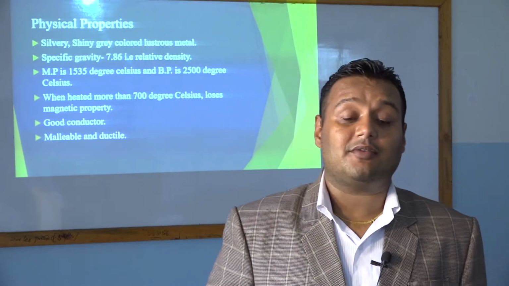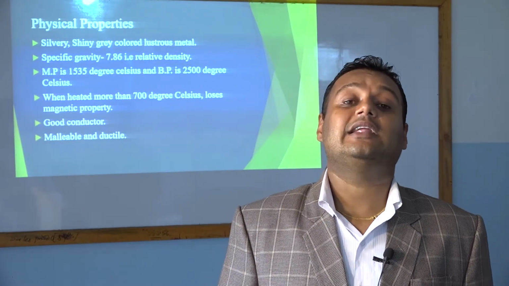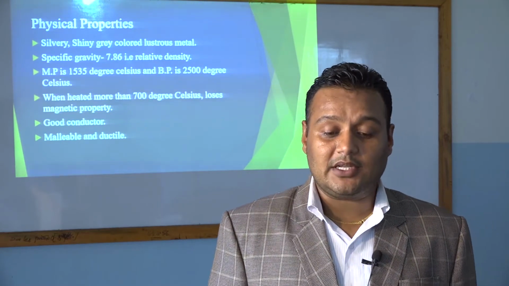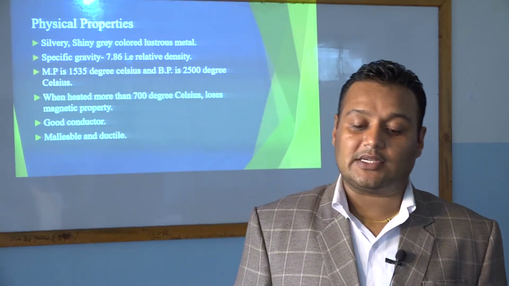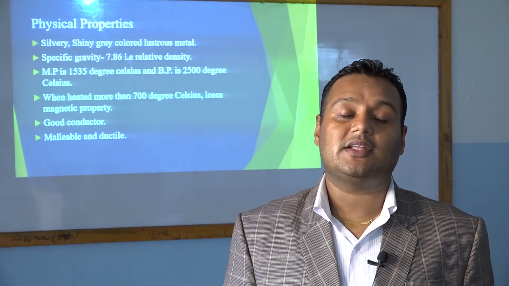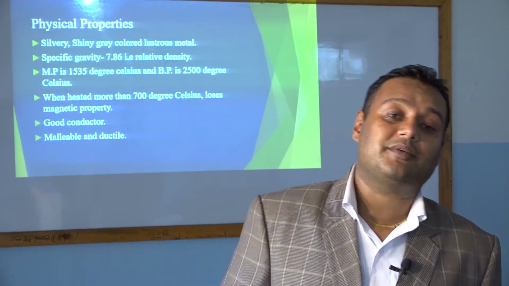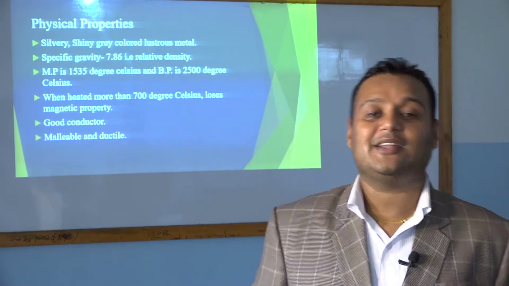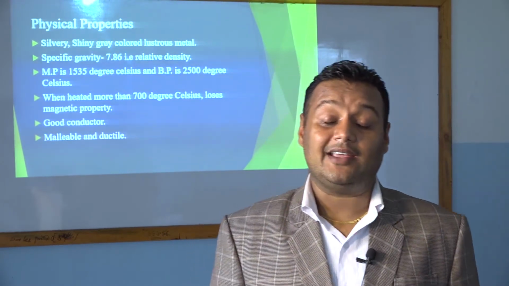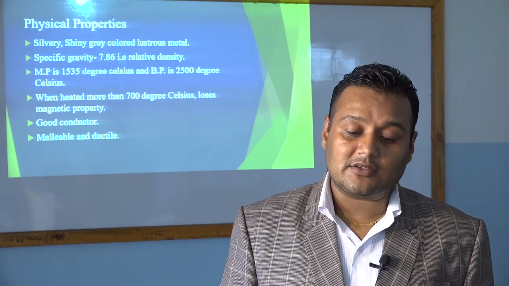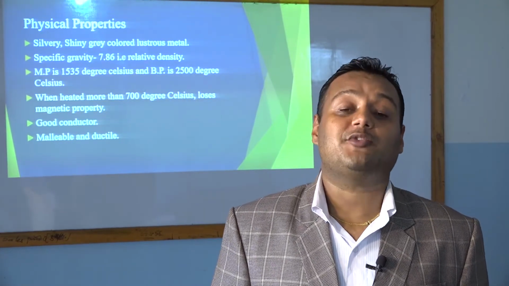The specific gravity of iron is 7.86, that is relative density. You may not be confused with this word specific gravity. This value is 7.86, that is relative density. The relative density of iron is 7.86. Now melting point, we have read about metals, their melting point and boiling point are high. So the melting point of iron is 1535 degrees Celsius and boiling point is 2500 degrees Celsius.